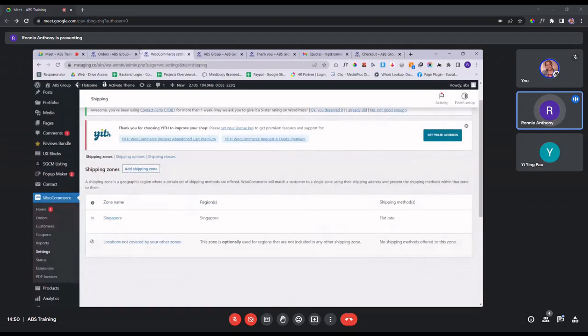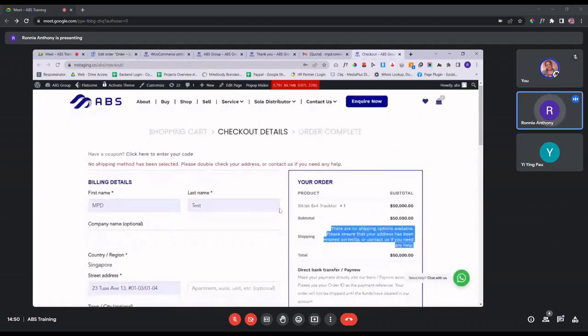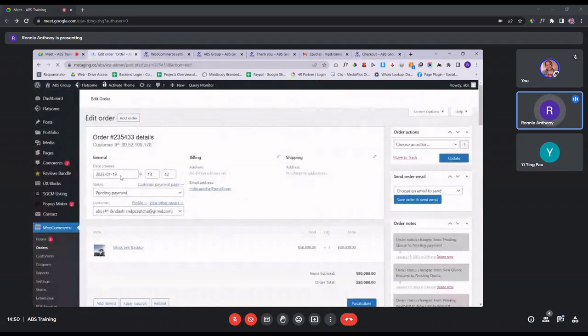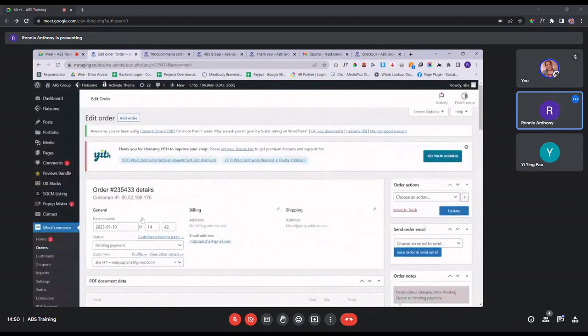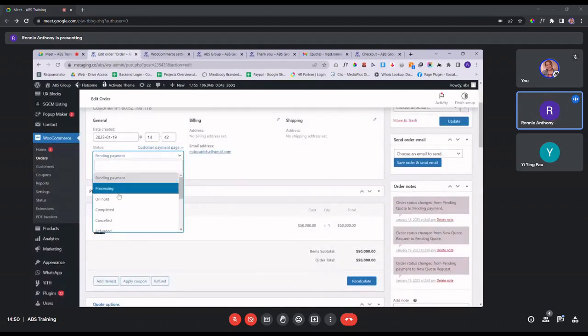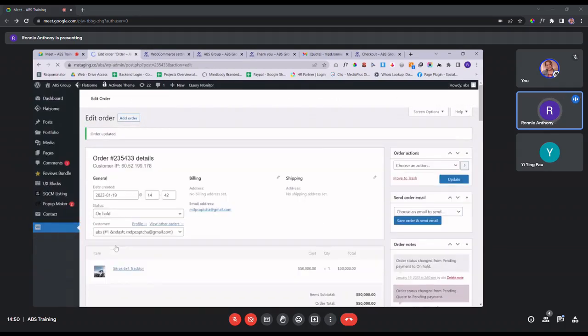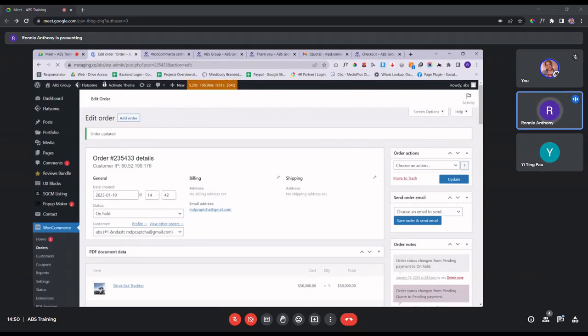So just to share with you what will happen to the orders themselves once your customer has fully checked out. Once they send the checkout, the status over here will automatically change to on hold, for example. So once you send your customer the quotation and they accept it and make the payment, the status that you will see on this particular order number will be on hold. So here is where you need to do additional checking.